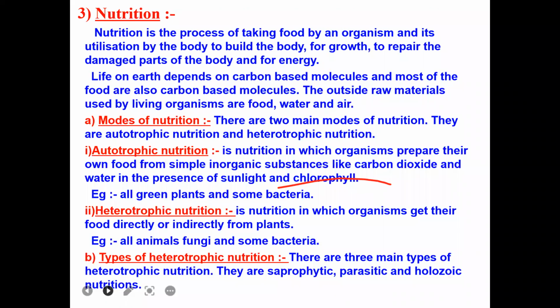So, nutrition is mainly classified into autotrophic and heterotrophic nutrition. In autotrophic, the organism will prepare their own food. For example, bacteria here. Okay. In heterotrophic, what happens? The organisms will depend on other organisms for their food. So, in types of heterotrophic nutrition, we will get saprophytic, parasitic, and holozoic nutrition, which we discussed just now. Okay.